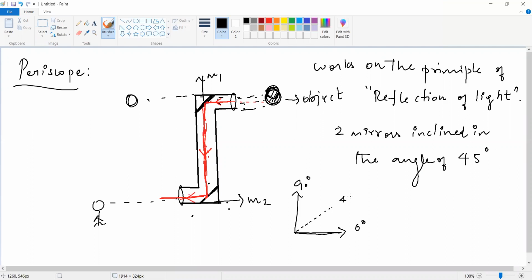The half middle of it is known as 45 degrees. So here you can see this is 45 degrees and this is also 45 degrees. It is slanting. So the two mirrors are inclined at an angle of 45 degrees. And the uses of the periscope are in submarines, as I already told, and tanks.